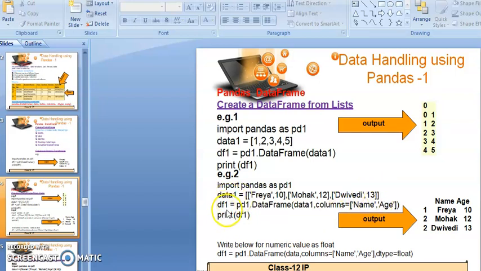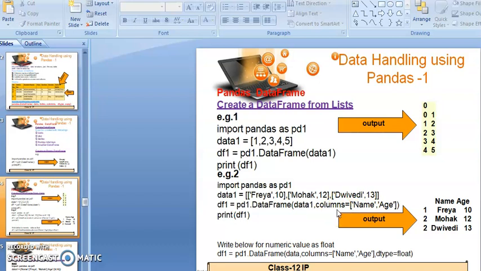Now after that in df1, in the pd1 variable reference I am calling the DataFrame function, and in the DataFrame function I am passing the data1 variable in which I have stored the rows and columns for the data frame.